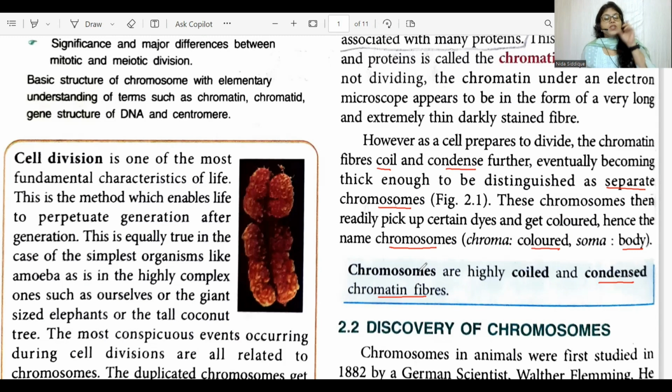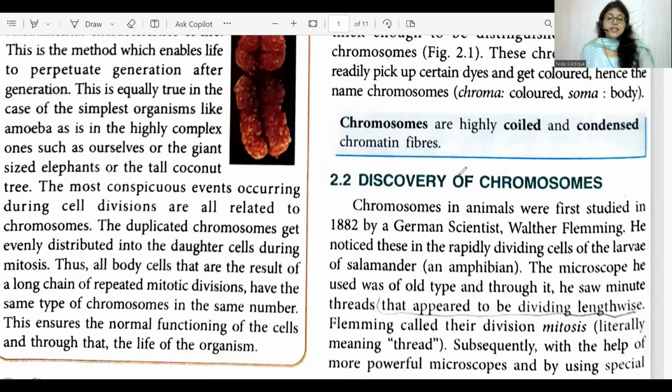And remember, chromosomes are formed only when the cell is about to divide. It is preparing itself to divide. Now, let us understand who discovered the chromosomes for the first time. Chromosomes in animals were first studied by a German scientist, Walther Fleming, in 1882.